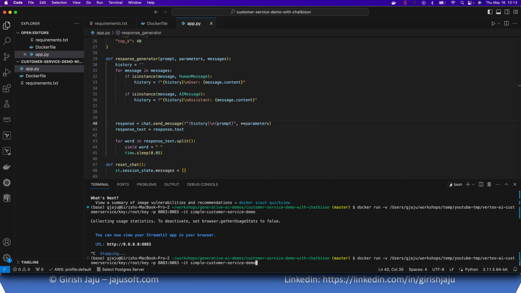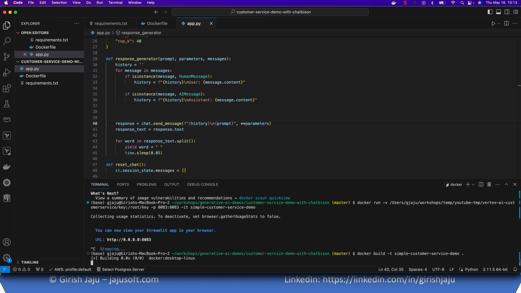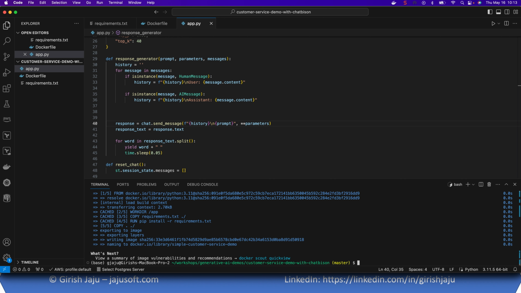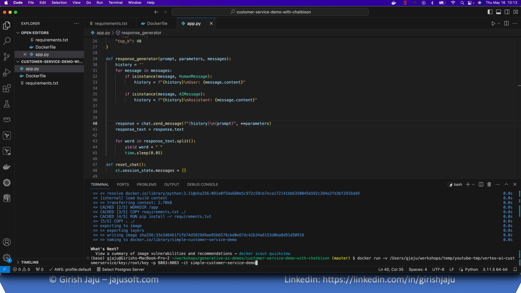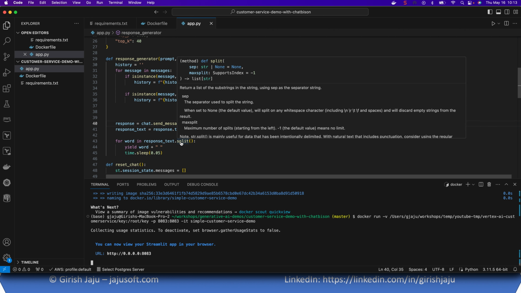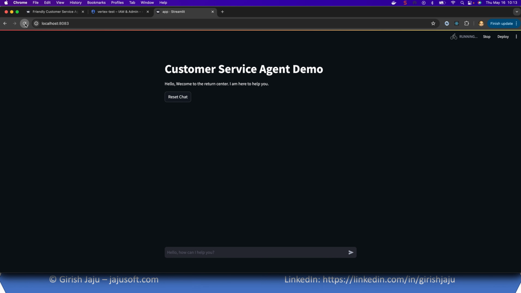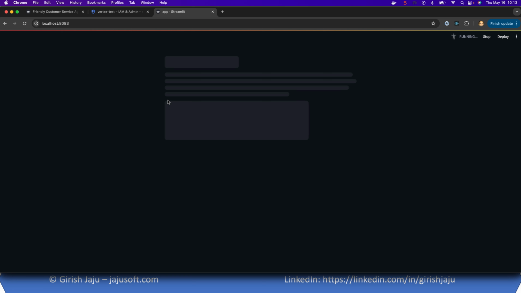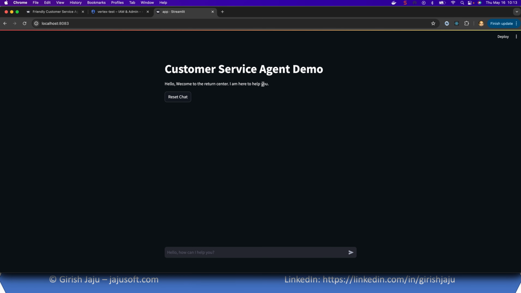Okay, let's build it. I think that's all the code, I guess. Let's see, unless we find some issue. Okay, so the image is built. Let's run it, refresh this, and let's see what we see. So test it. Welcome to the return bot.